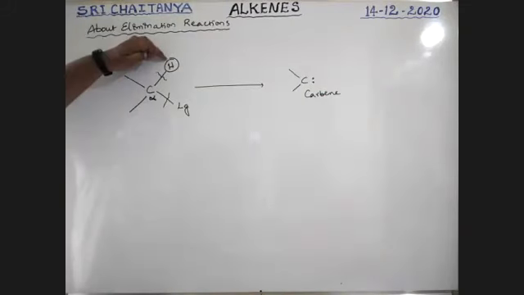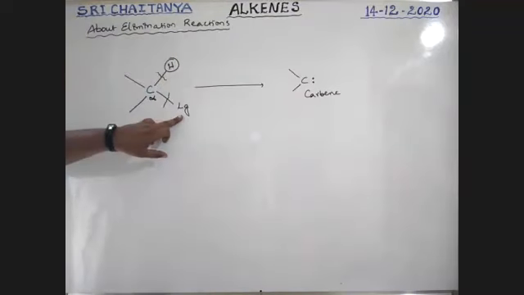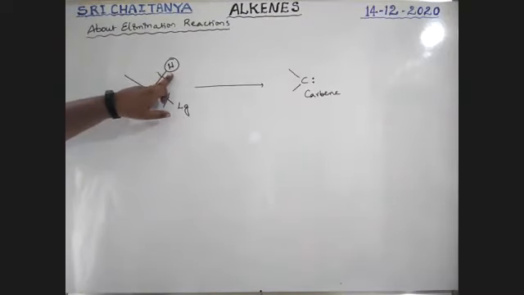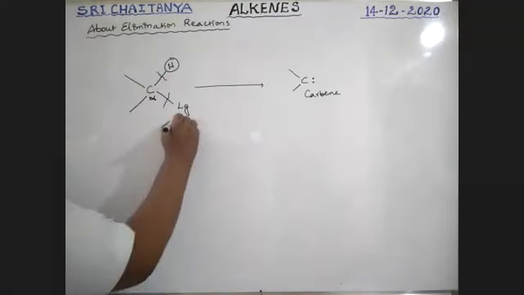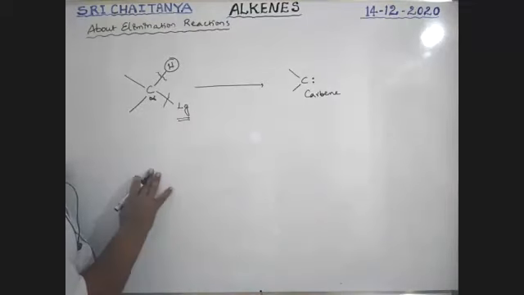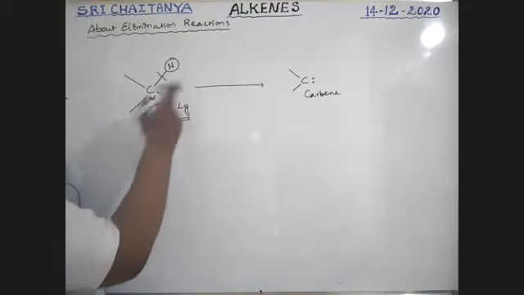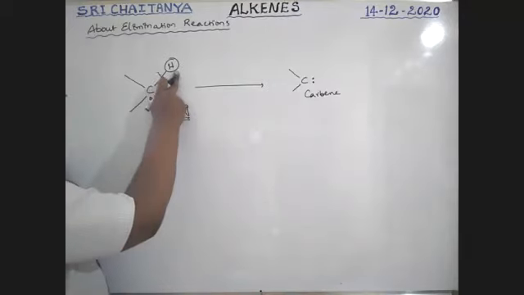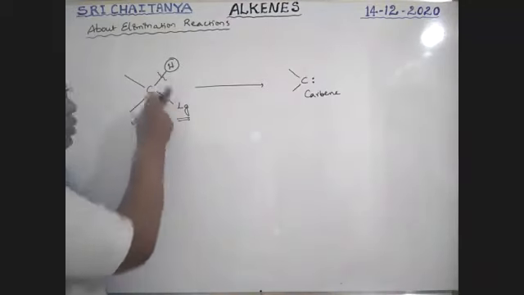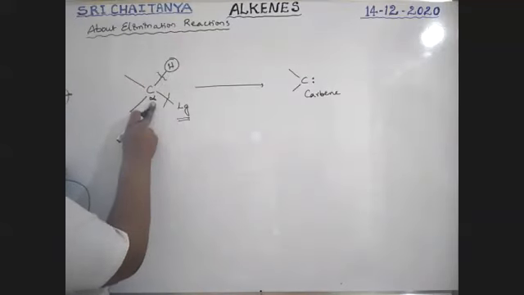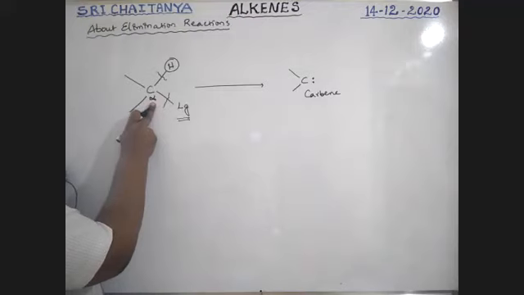Here the hydrogen which is eliminated is alpha to the leaving group, boys. No doubt this leaving group leaves from the compound, and not only this, something else also leaves. That should be hydrogen, and that hydrogen is also at the alpha position. So that means the leaving group and hydrogen both are at the same carbon, both are attached to the same carbon. I am taking that one as alpha.